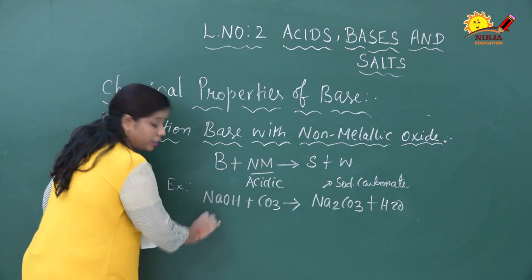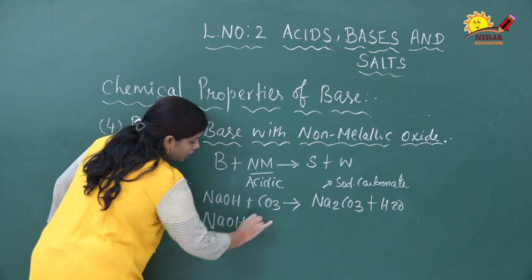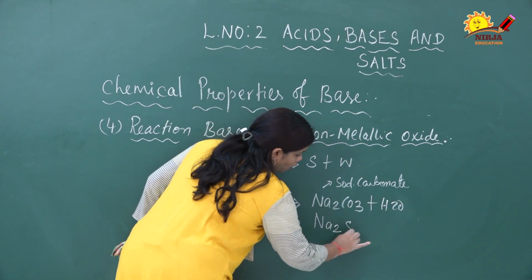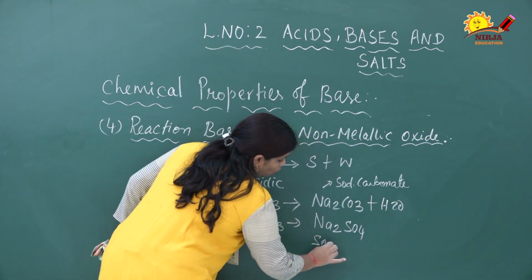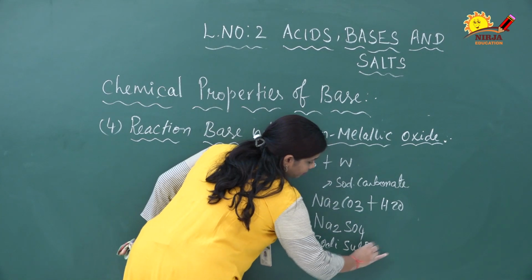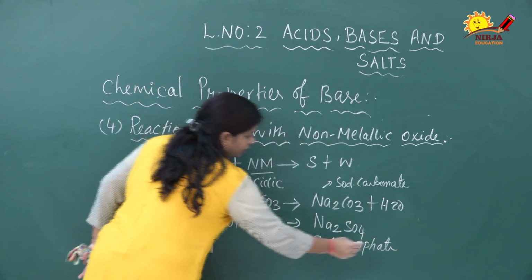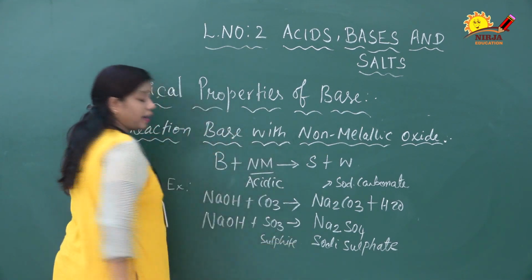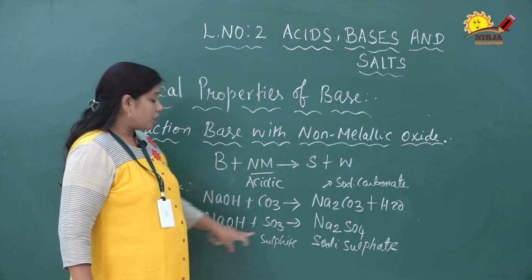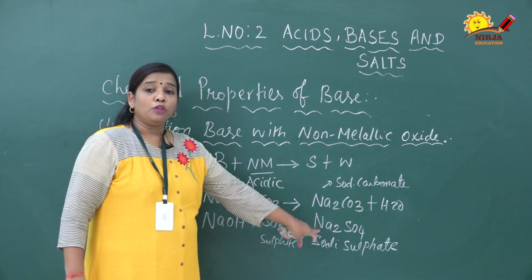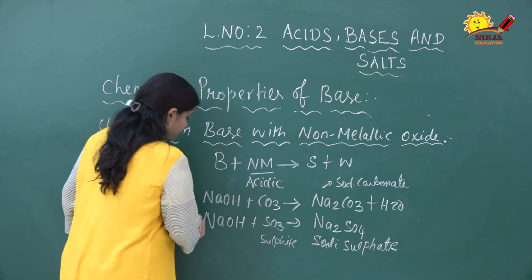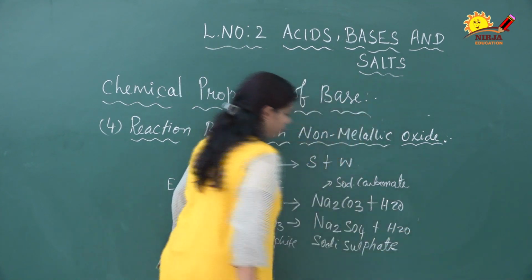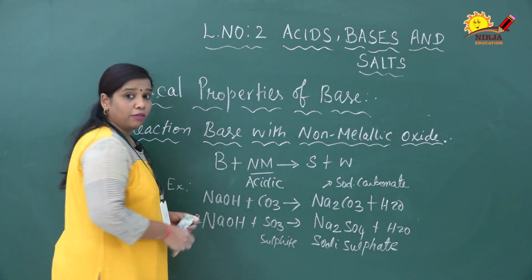Same like that, if we take sodium hydroxide reacting with SO3, it produces Na2SO4, that is called sodium sulfate, along with water. Clear?